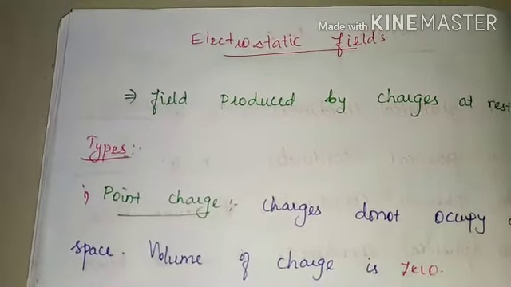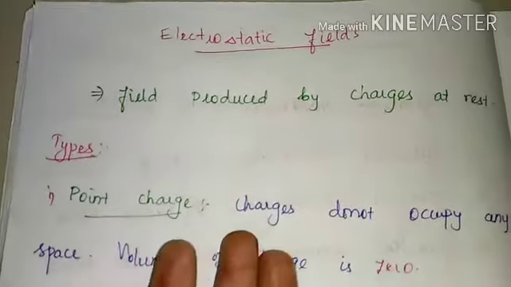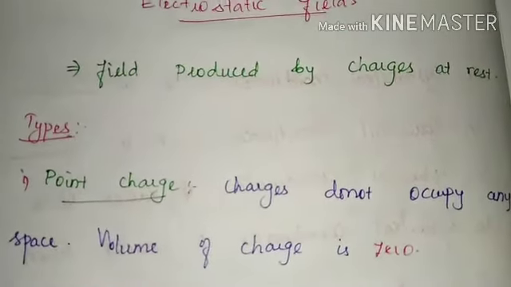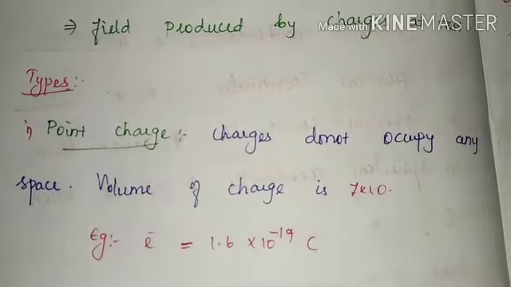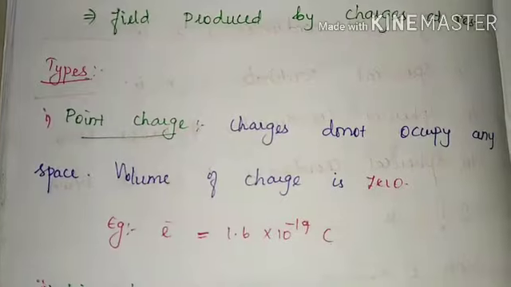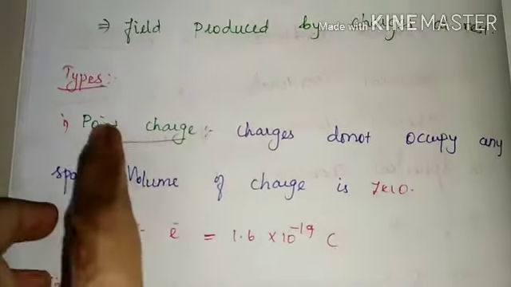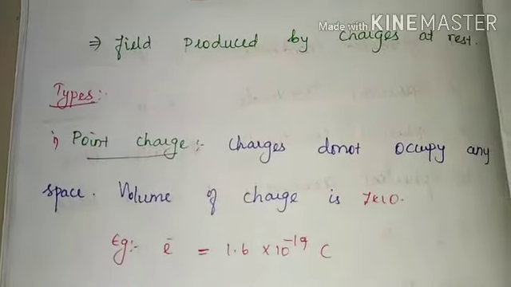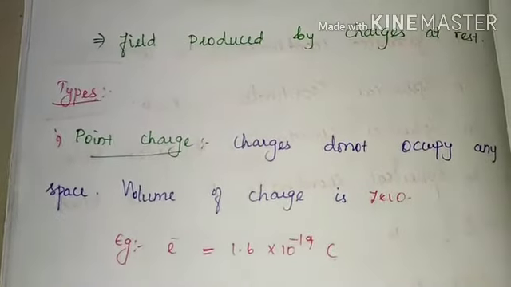Depending on the charge density, or we can say charge distribution, there are four types of charge distribution. The first type is point charge distribution. Here, the charges do not occupy any space. It is like just a point, and this point does not occupy any space. So the volume of the point charge is 0.